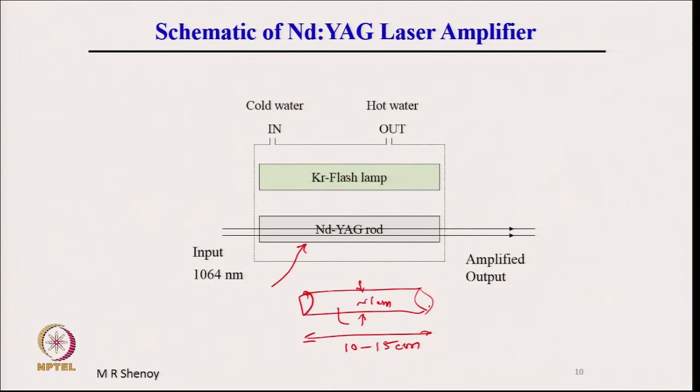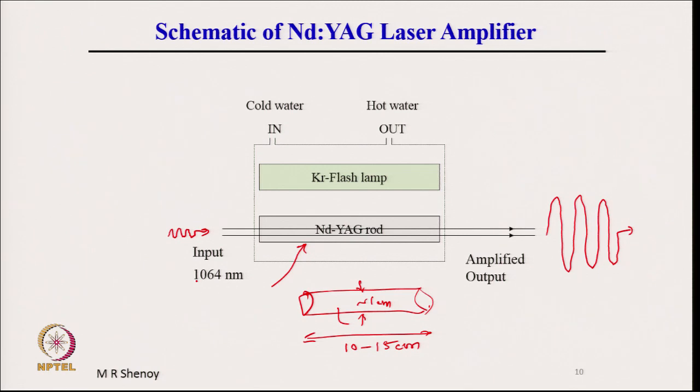This is pumped by a Krypton flash lamp, and the whole thing is kept together in a cavity. As an amplifier, if a low intensity 1064 radiation passes through this, then that will get amplified and comes out here. So, this is the schematic of the amplifier.